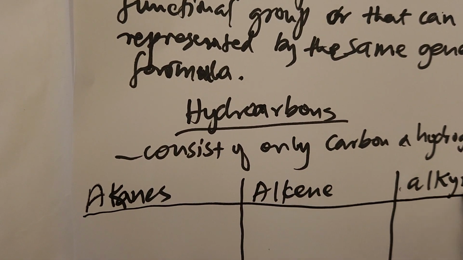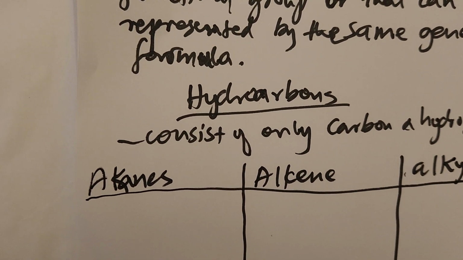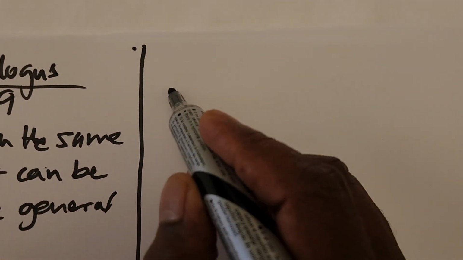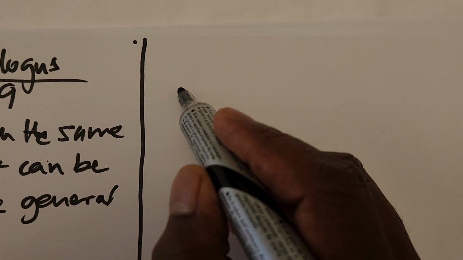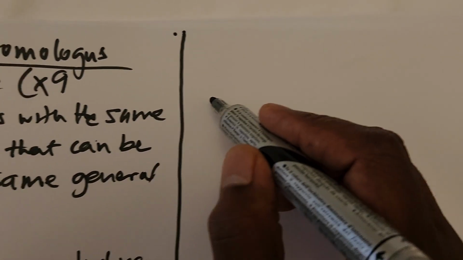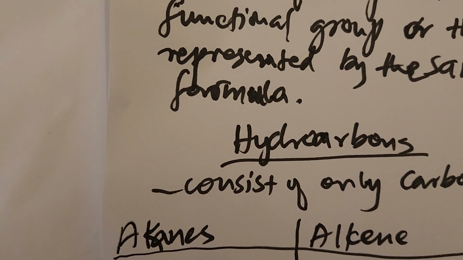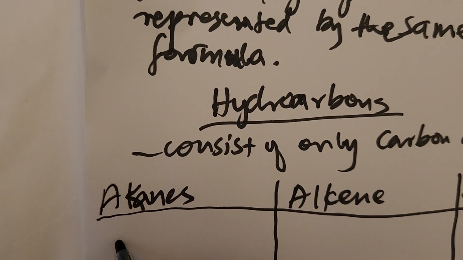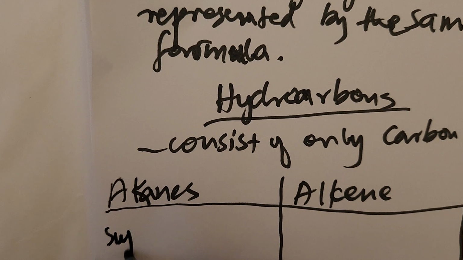Maybe before we come to these differences, in dealing with this section we'll be talking about this one. We'll come back to that one. All alkanes end up with what we call a suffix.